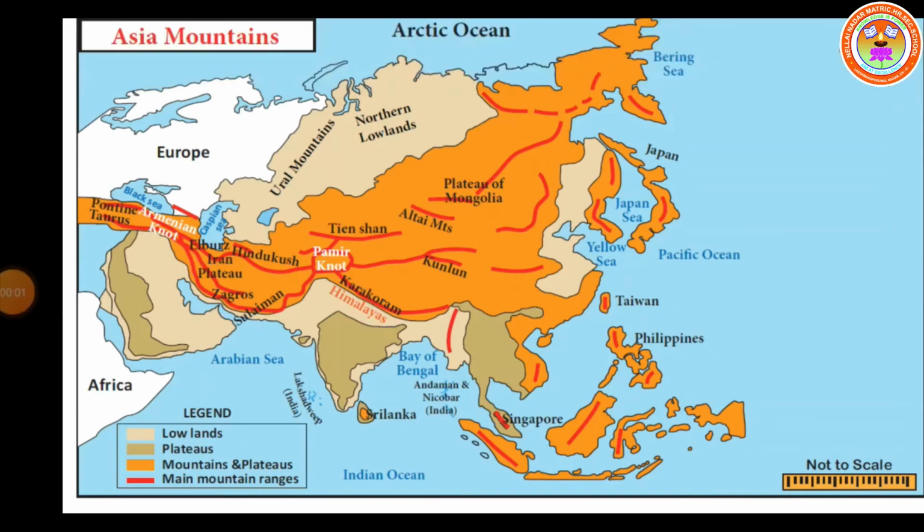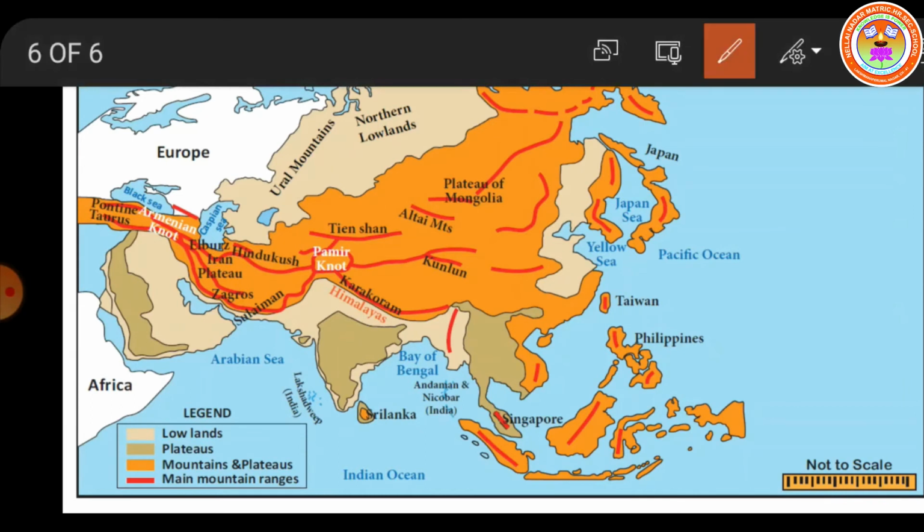The Elburz and the Zagros converge at the Armenian knot. Converging means joining. Where I will show you, see that. The Zagros and the Elburz are here. These two are meeting in this Armenian knot. Where I am circling now, no? That is what is called the Armenian knot.